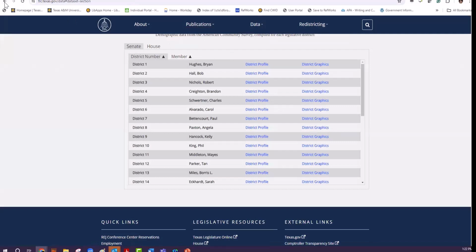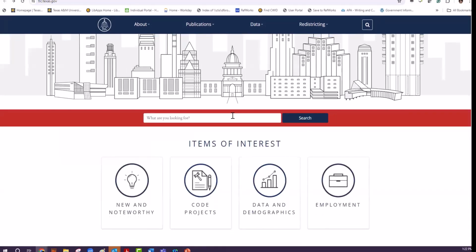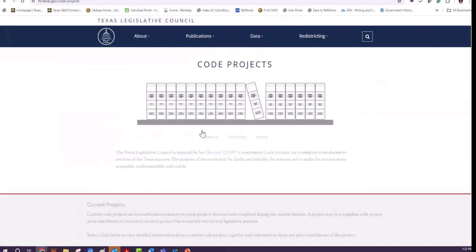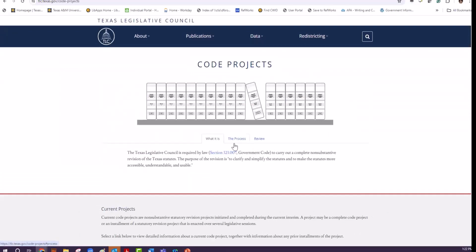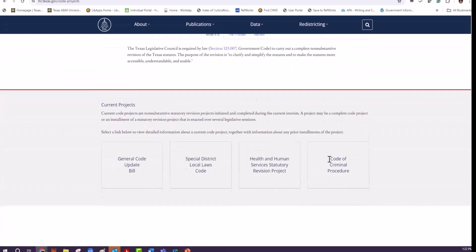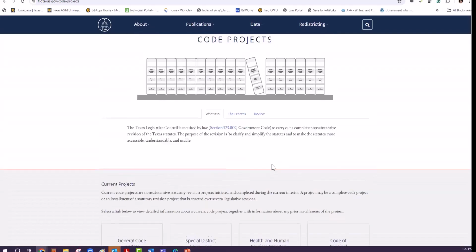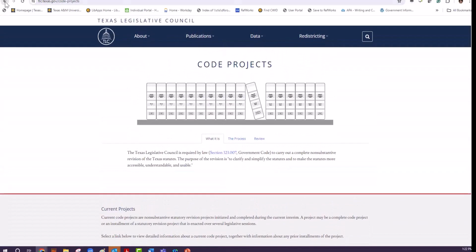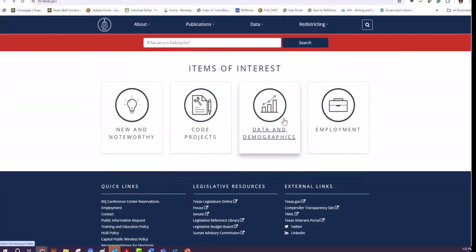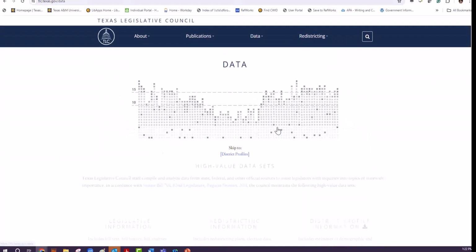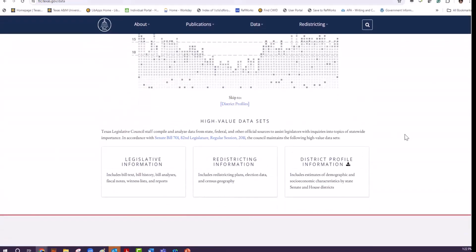And if we go back, we can go to the other sections like code projects. You see that it talks about the process, about the review, and again, there are some subtopics under the code projects, and you can find a lot of information. And if we go back, let's go to data and demographics. Okay, there is a lot of information, like legislative information, redistricting information, district profile information.